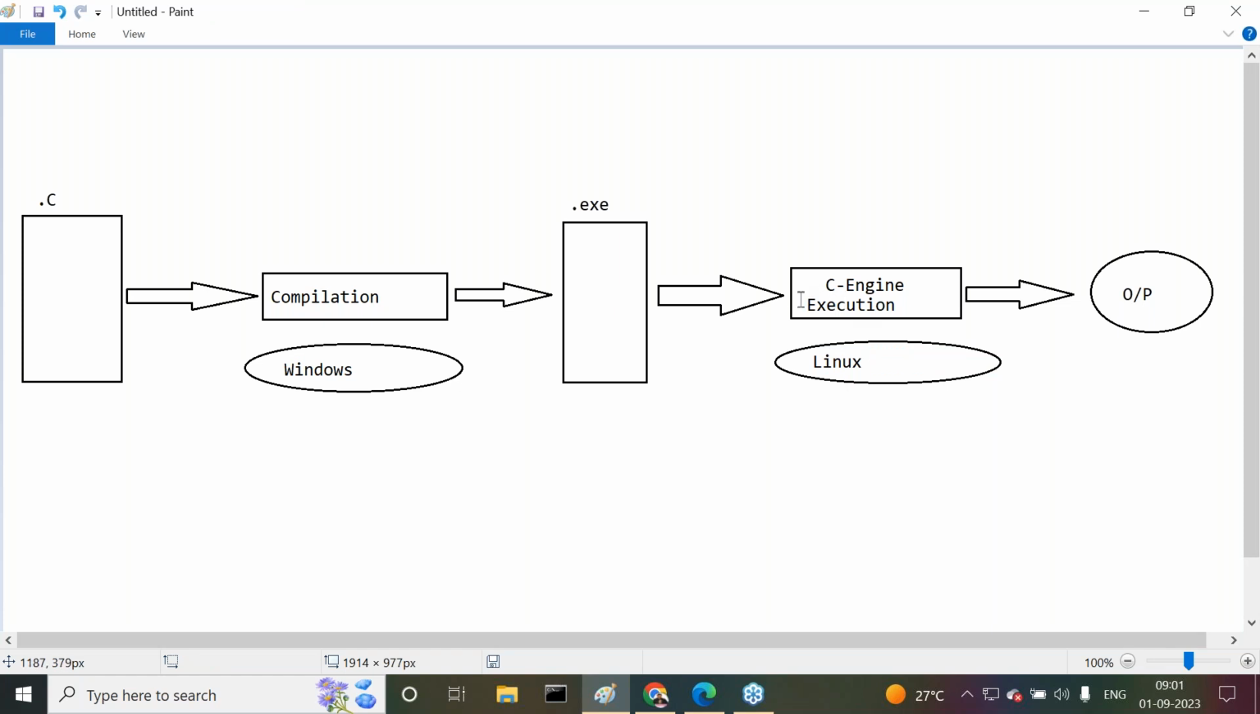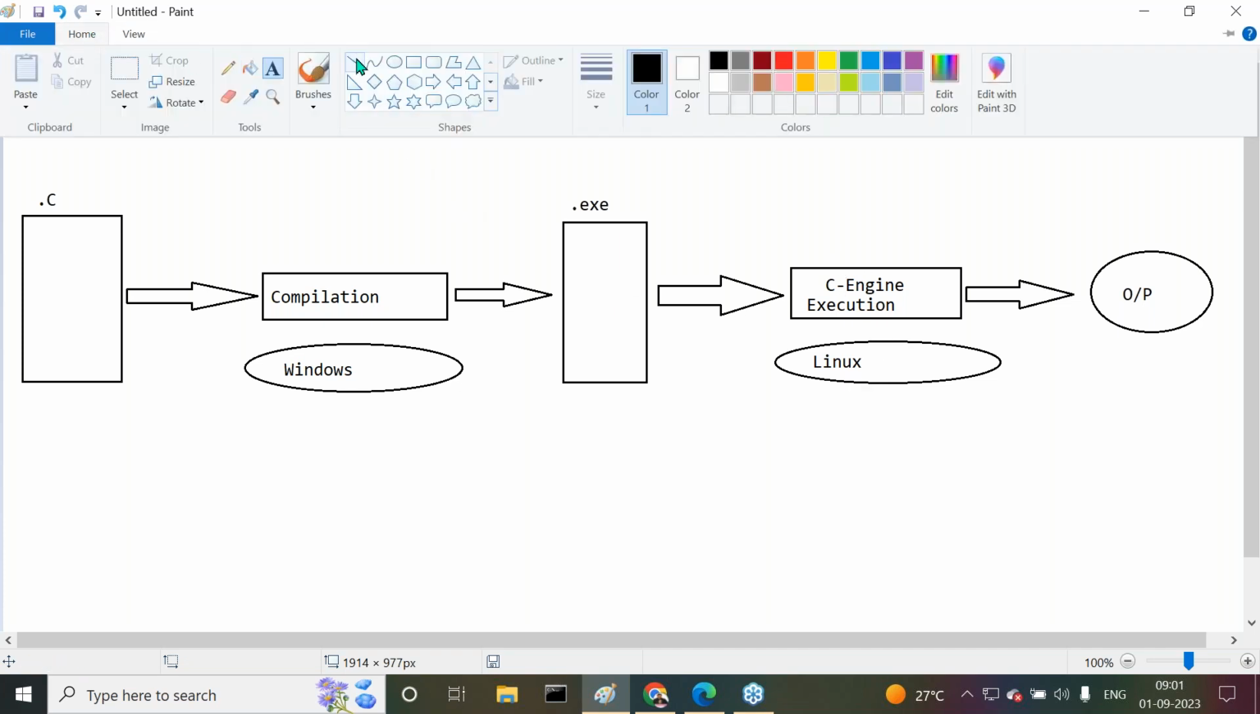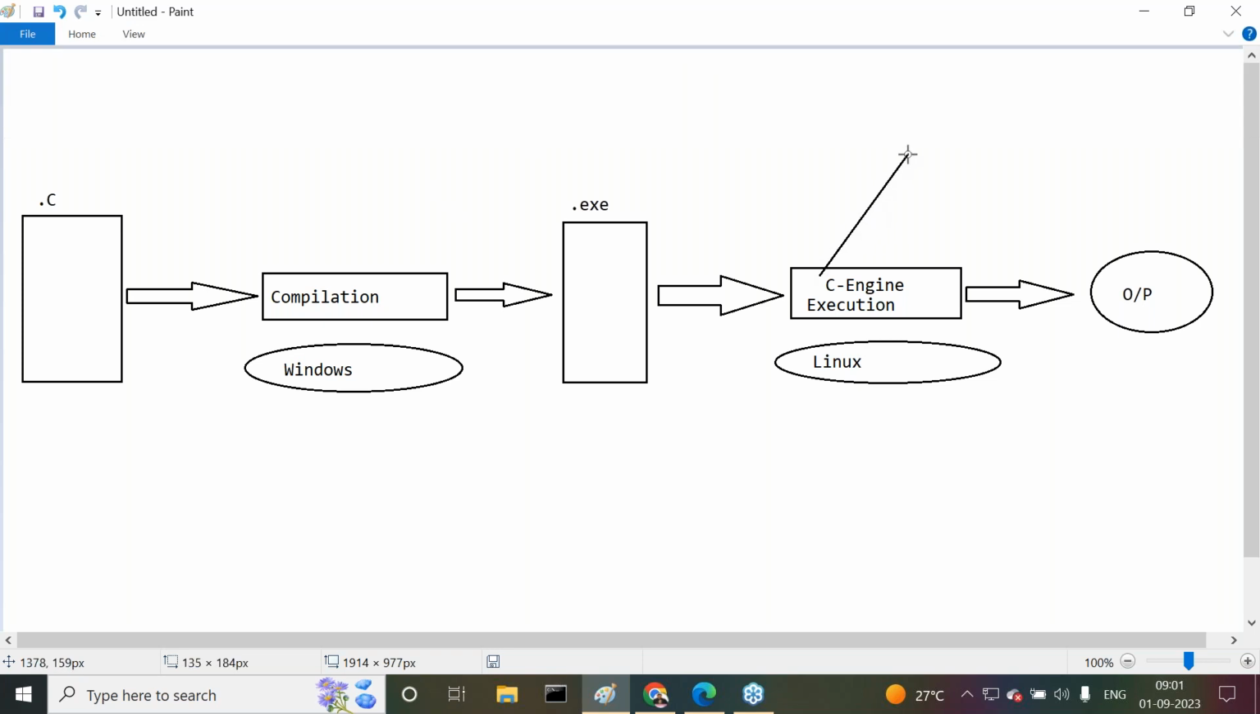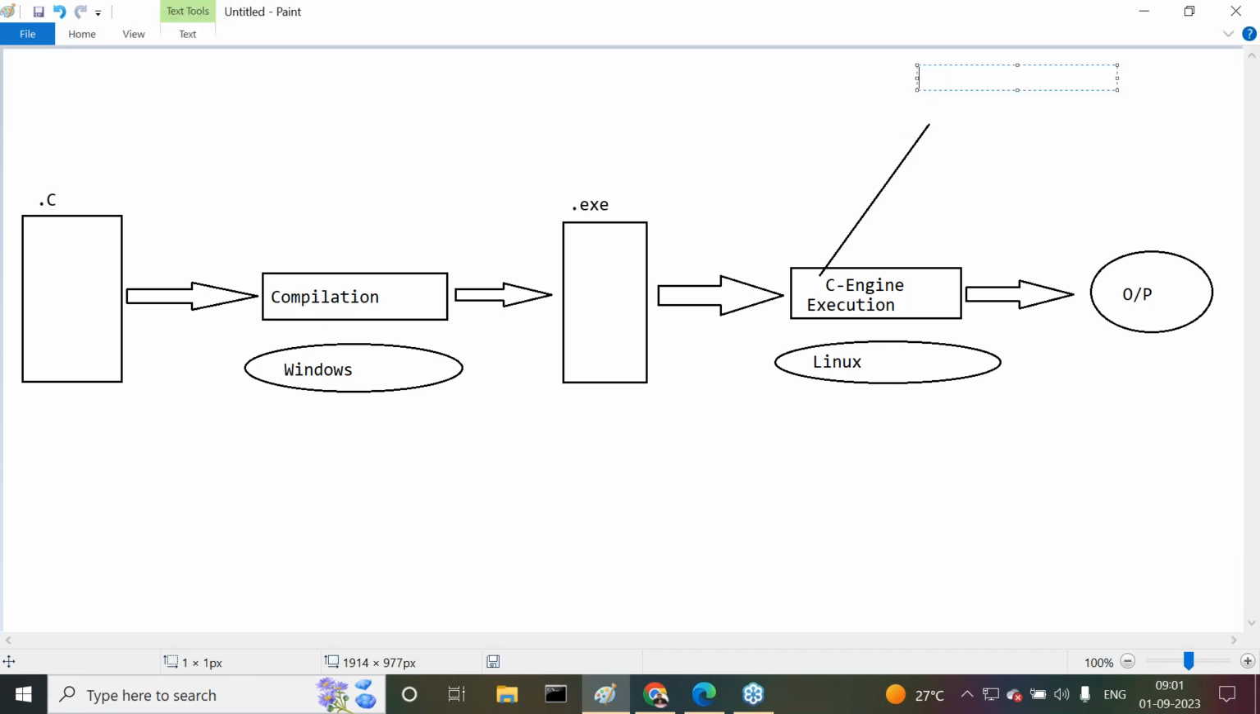Observe carefully. Now this execution is going on which operating system? Linux operating system. The C engine is available on which operating system? Linux operating system. Now the C engine is able to understand and execute only Linux representations.